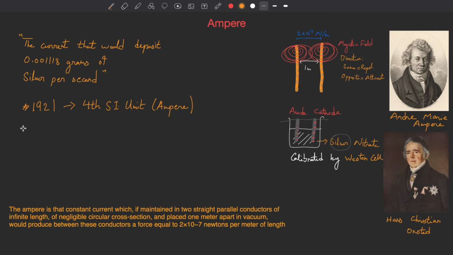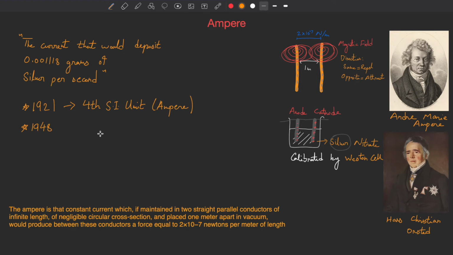So then in 1948, the International Committee on Weights and Measures adopted the new definition that was based on Andre Marie Ampere's experimentation.